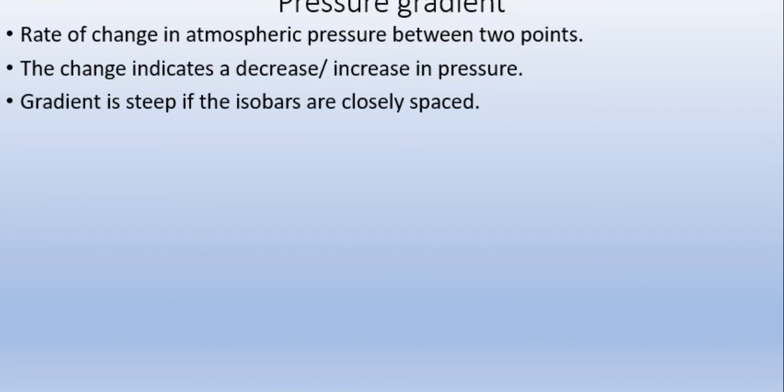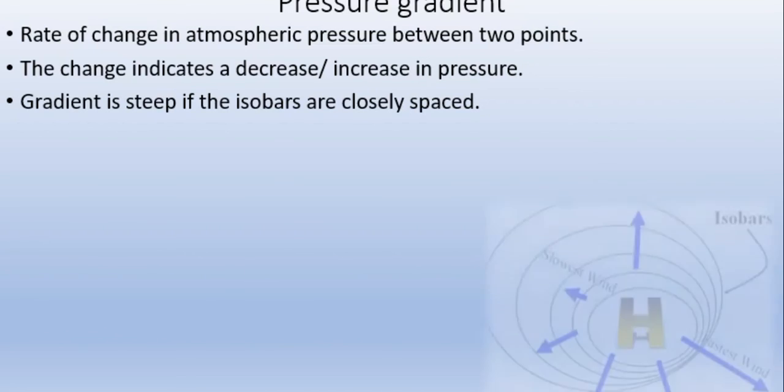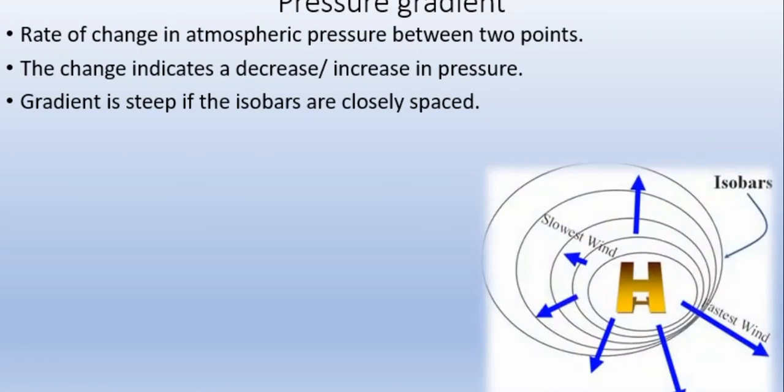If the isobars are close, it means the level is changing, there is a steeper increase. But if the isobars are far away from each other, it indicates a gradual decrease or increase of the pressure. Here you can see that